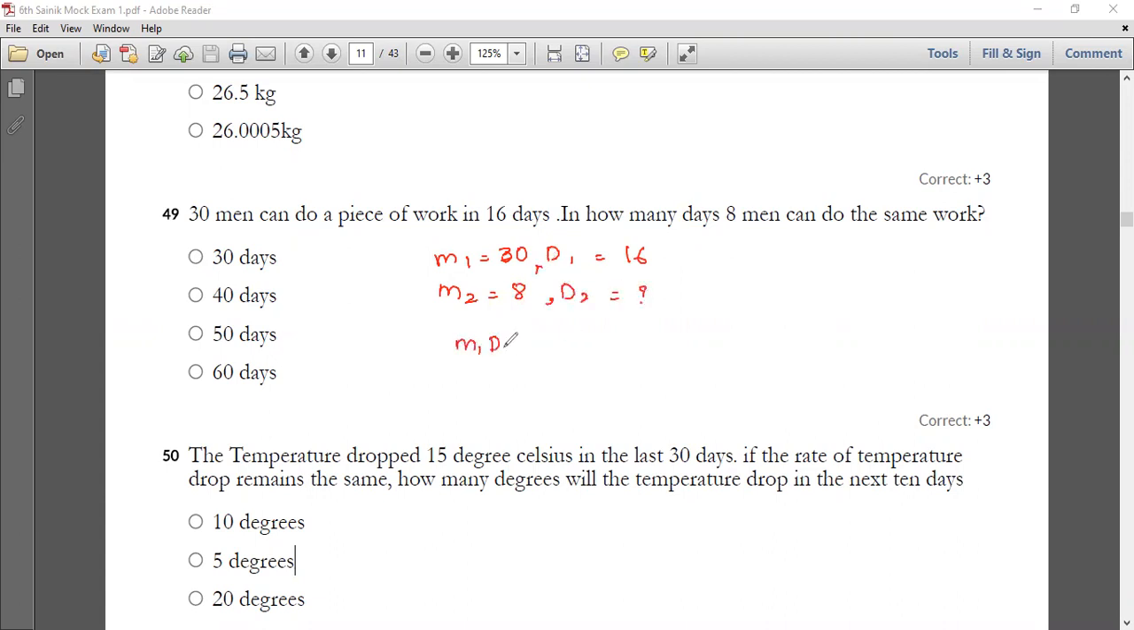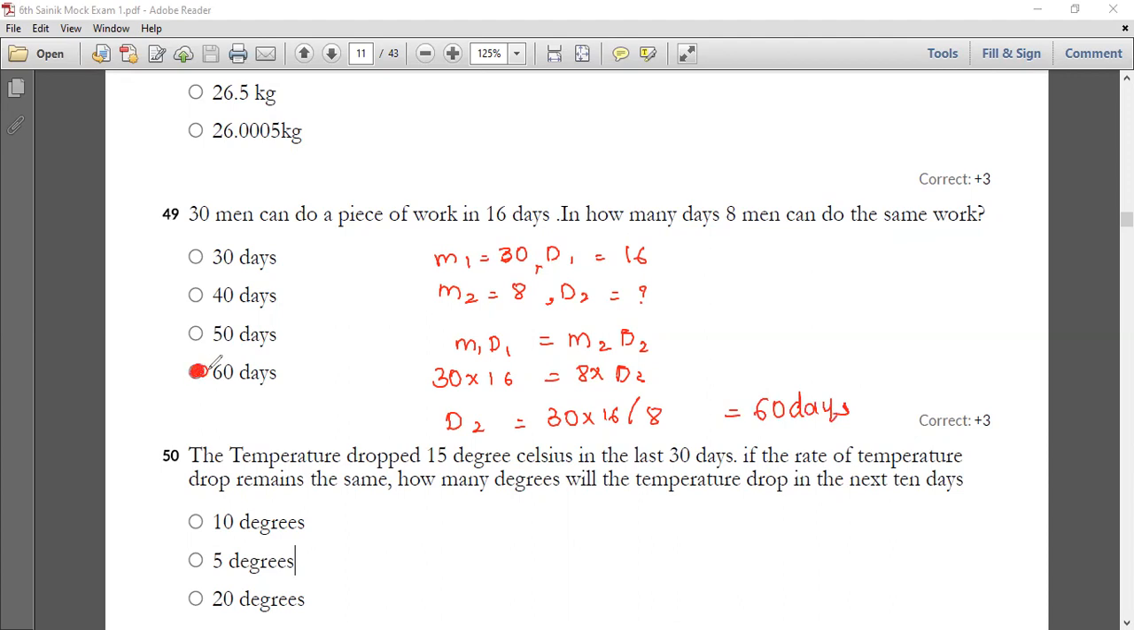So that is M1 D1, men 1 and day 1, will be equal to men 2 and day 2. That is 30 into 16 will be equal to 8 into day 2, which means day 2 is equal to 30 into 16 divided by 8, which is equal to 60 days. That means your option D is the correct answer.